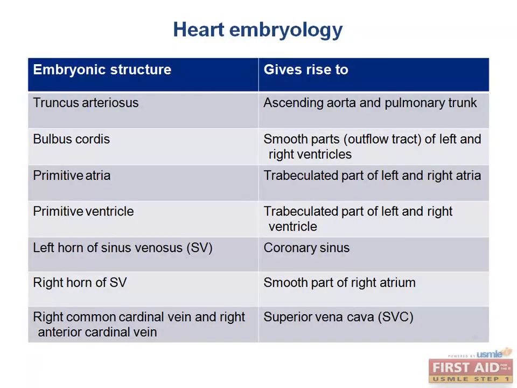So this is a recreation of the chapter table as listed in your First Aid book. It should serve as a helpful tool to memorize the embryonic derivatives of the adult structures in the heart. I'm going to present this table here just for the individuals who prefer to see the information tabled. Don't worry, these structures will all be discussed in the coming slides as part of the development of the heart. You can revisit this table at the end of the discussion of embryology to review some of the high-yield references in embryologic derivatives.